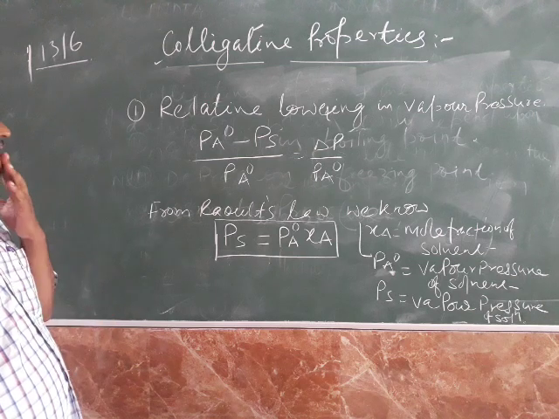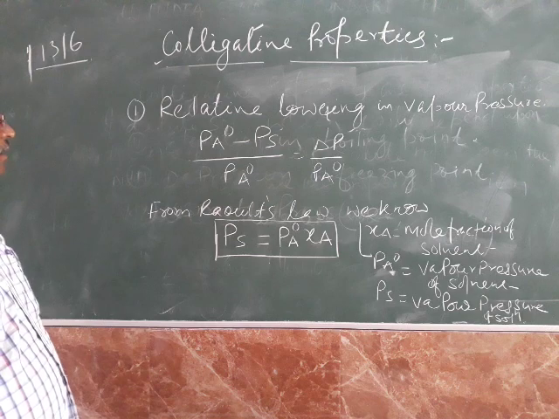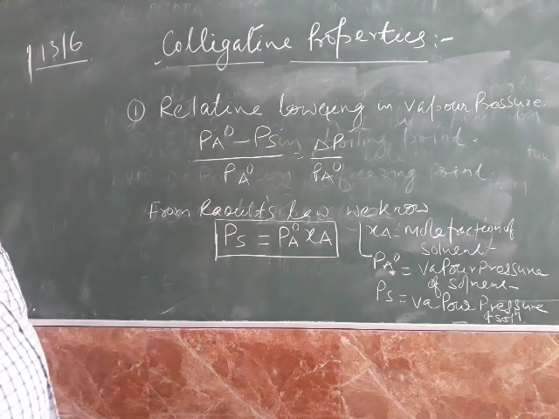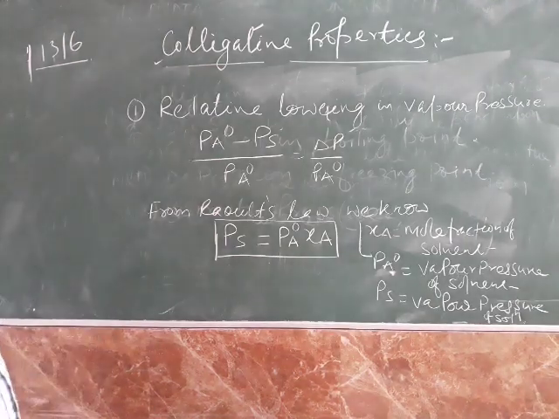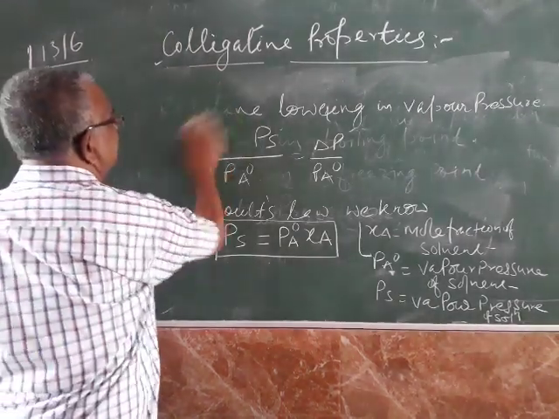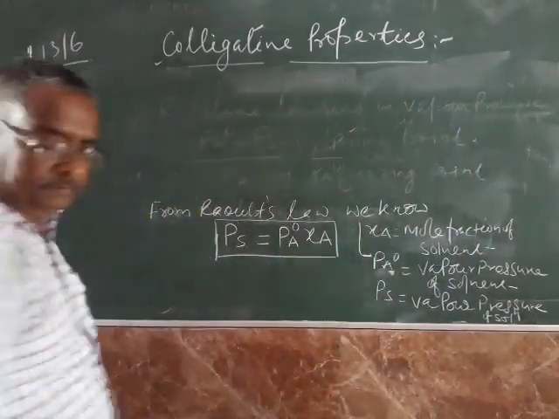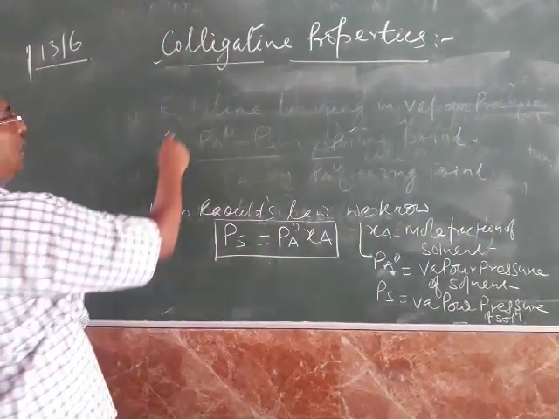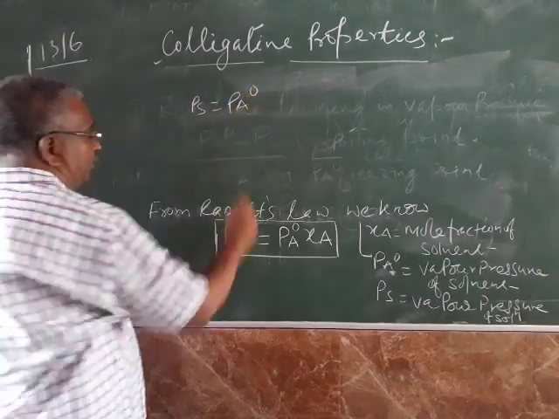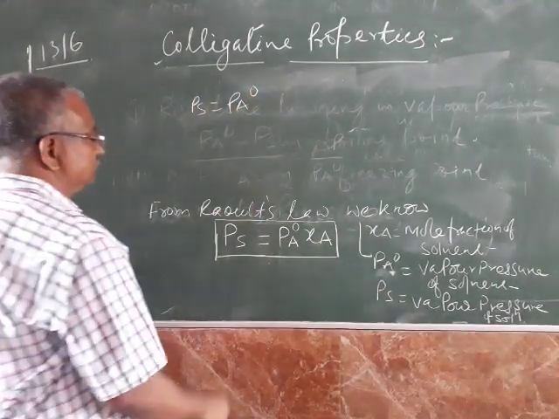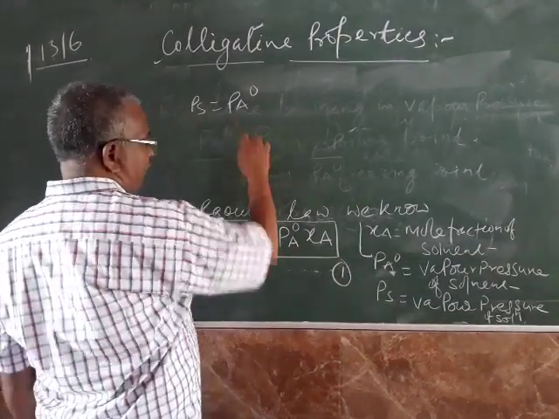Ps is equal to Pa naught Xa. Let it be equation number 1.